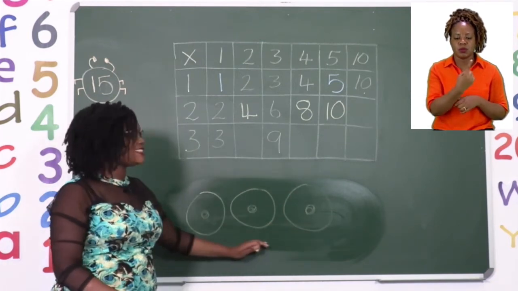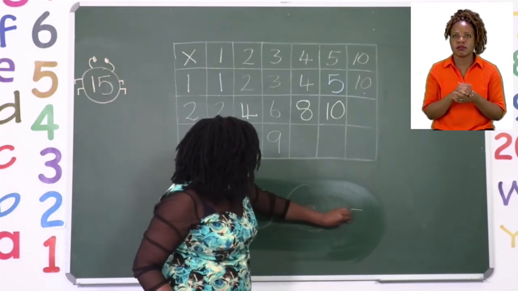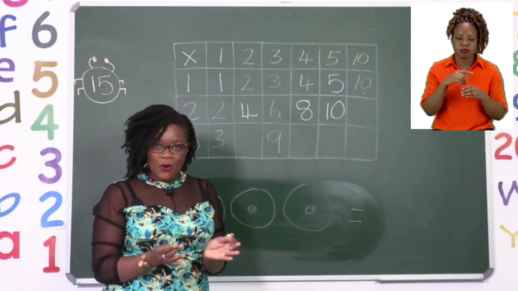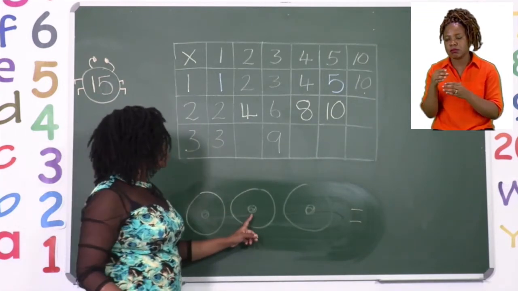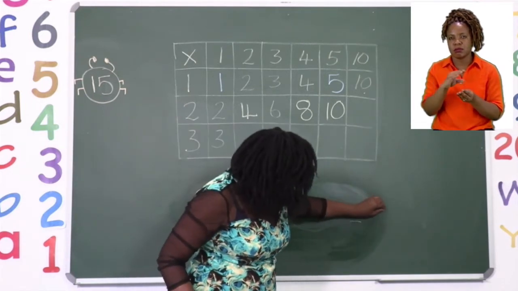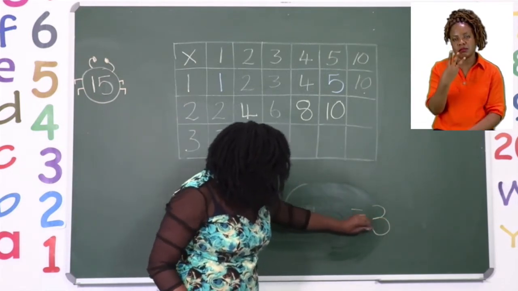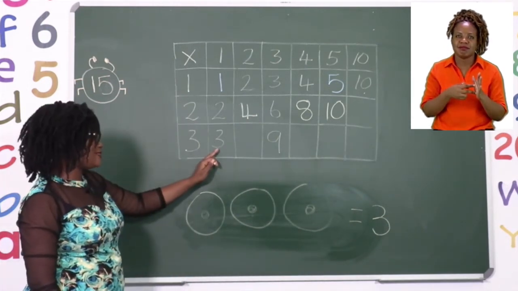So each set has 1. And if we add what is in the sets together, if we put them all together, we will have 1, 2, 3. So our answer is 3, which means that it is correct.